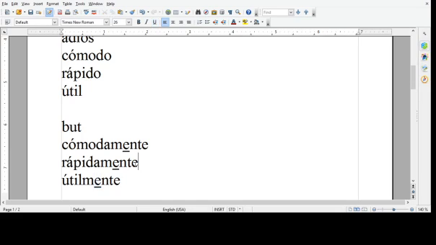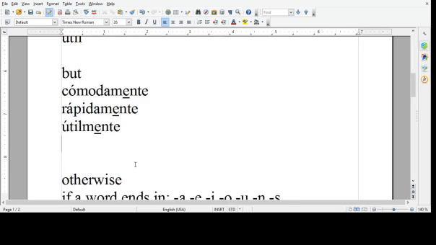Just as you would expect with any word that ends in mente, or even the word mente itself, the accent mark is preserved at the beginning just for tradition, just so that you don't forget that it was there in the adjective form, I guess. So you don't need to worry about it, really.